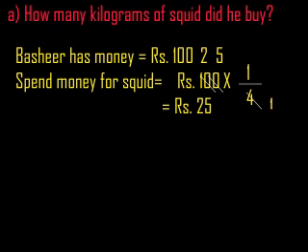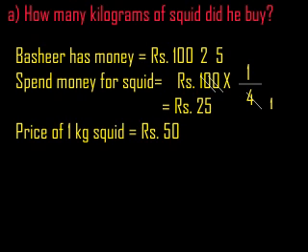How many kg? How do you find out how many kg? Already they gave the 1 kg price. Price of 1 kg squid fish is how many rupees? 50 rupees. Okay, we want to find out for 25 rupees. He spent money for the squid fish is 25. How many kg do we find out? Then how will you write it?